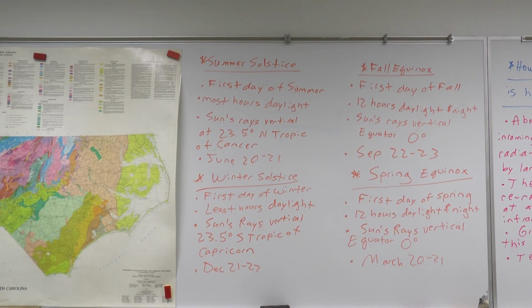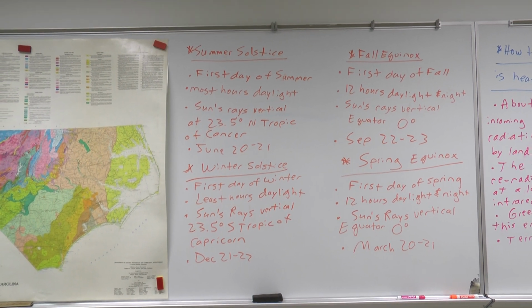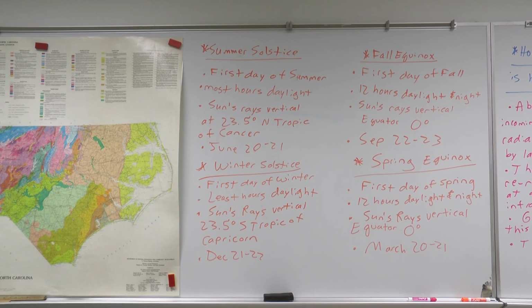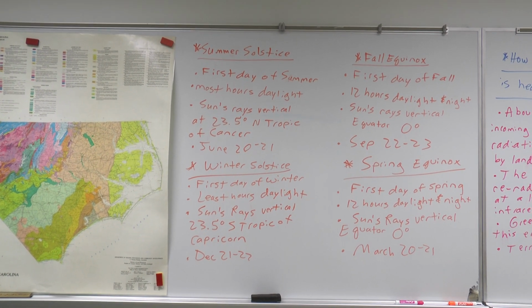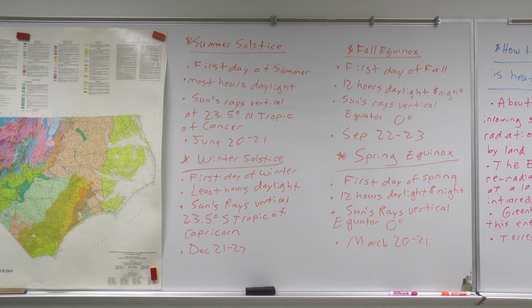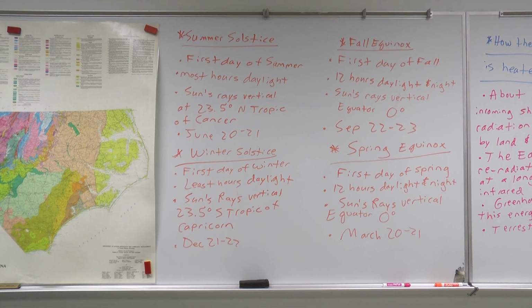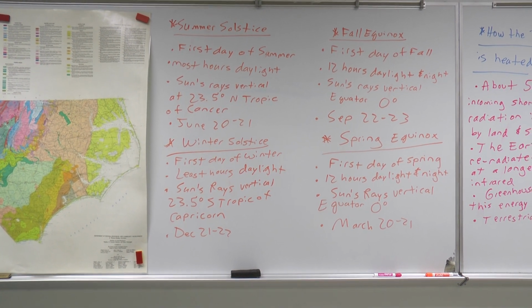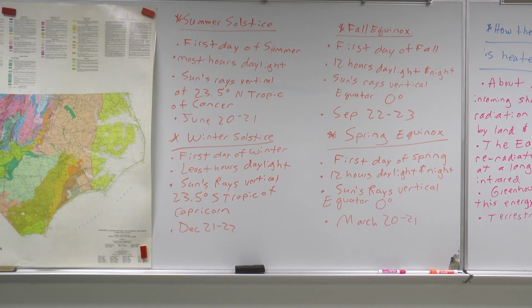All right, so summer solstice is the first day of summer. Everybody knows that's the longest day of the year, right? Most hours of daylight. So the sun's rays are vertical where? They are vertical at the Tropic of Cancer, which is 23.5 degrees north latitude. And on what day is that going to happen? It's going to happen on June 20th or 21st.